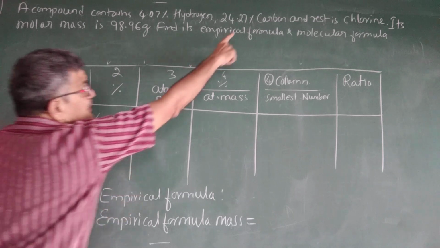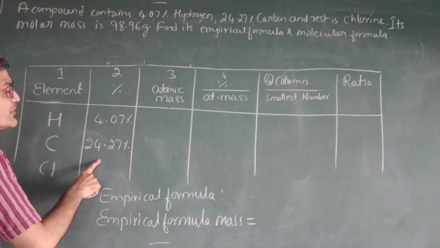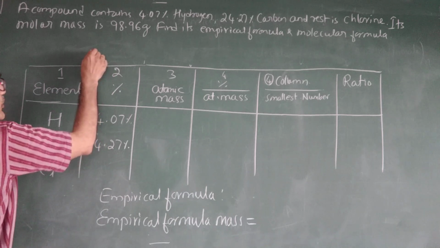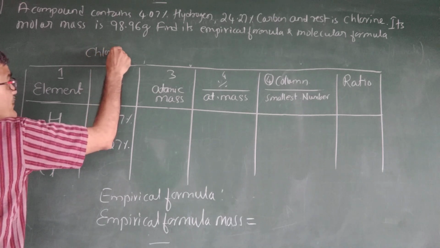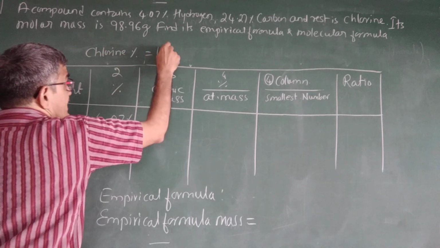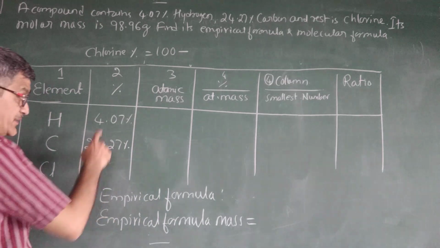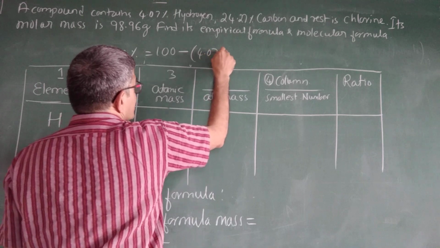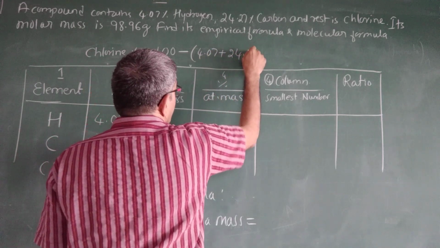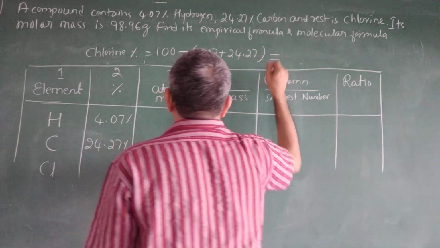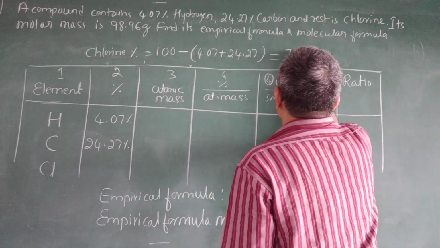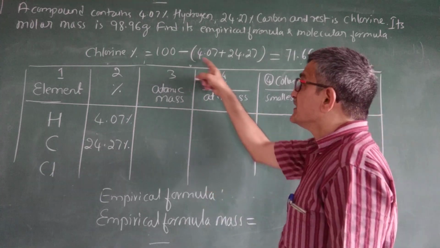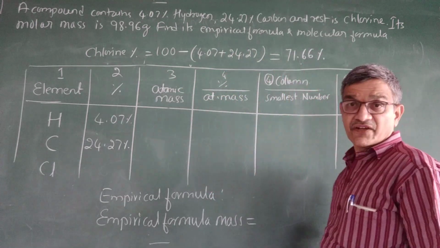24.27% is carbon. Next, what you have to do? You have to add these two. So the chlorine percentage, how much is it? 100 minus, you have to add this: 100 minus (4.07 plus 24.27). That is equal to 71.66%. If you subtract these two from 100, you are getting 71.66.